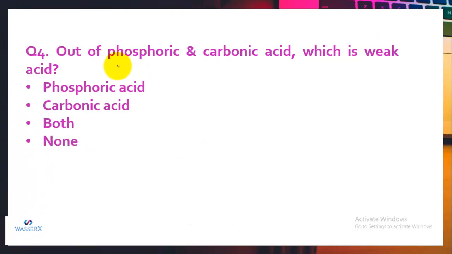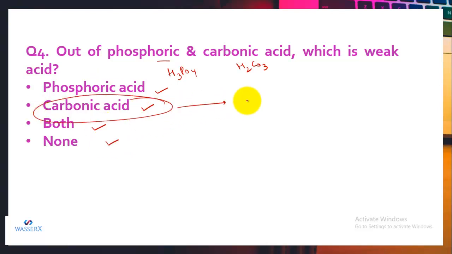Another question is, out of phosphoric, that is H3PO4, and carbonic, that is H2CO3, which is a weak acid? The options are phosphoric acid is a weak acid, or carbonic acid is a weak acid, or both are weak acids, or none of it. Out of these, carbonic acid is the correct option because it gets partially dissociated when dissolved in water. So it is regarded as a weak acid.